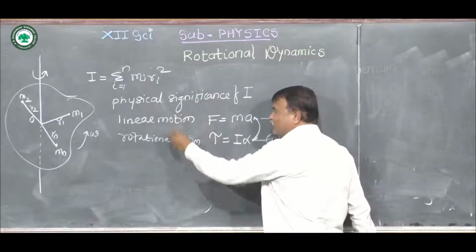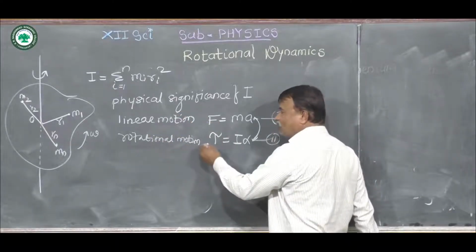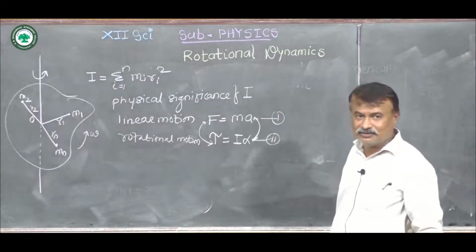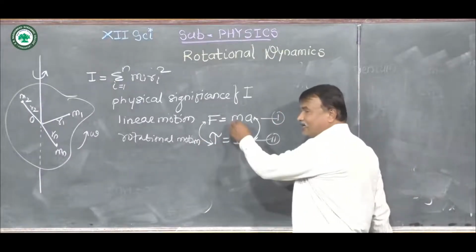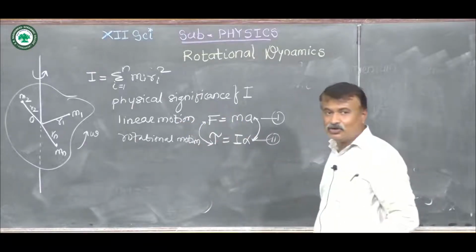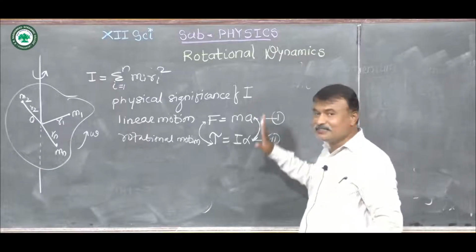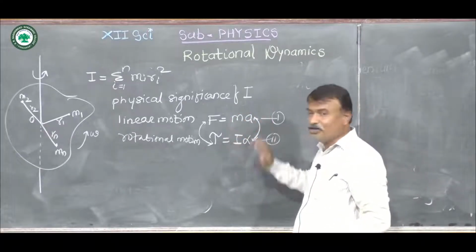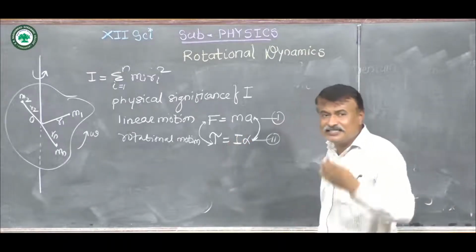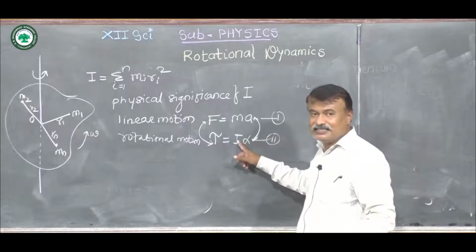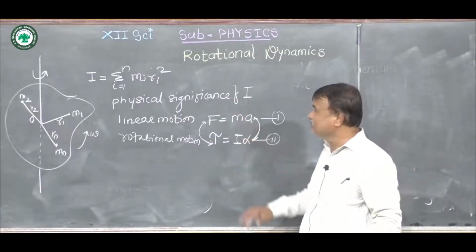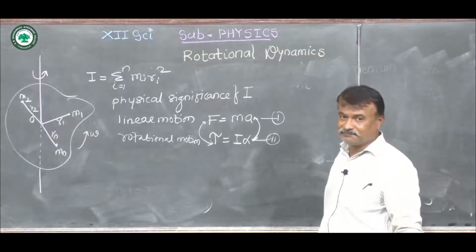Then force in linear motion is analogous to torque in rotational motion, meaning these two quantities are also analogous to each other. Therefore, the remaining quantities: mass in linear motion is analogous to the moment of inertia in rotational motion. So this is the physical significance of moment of inertia. This moment of inertia is called rotational inertia, and it is analogous to mass in linear motion.